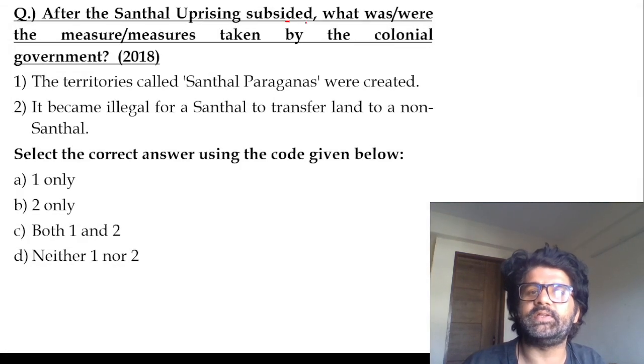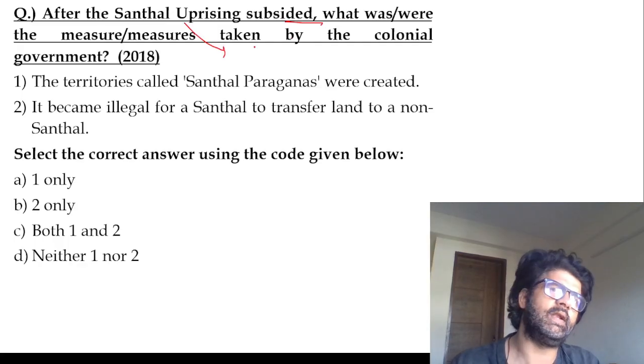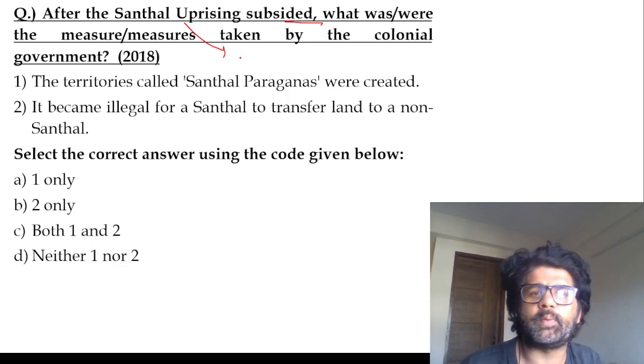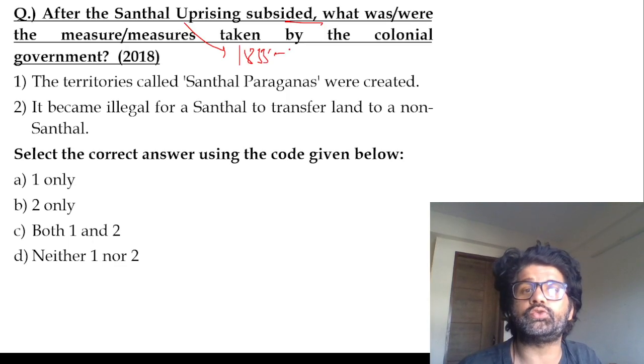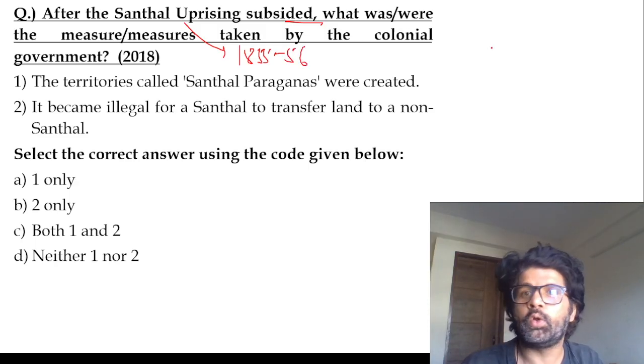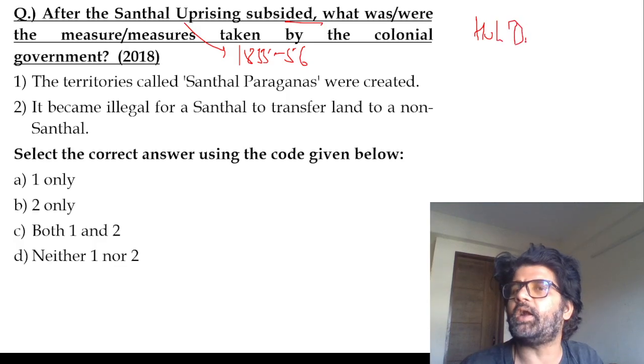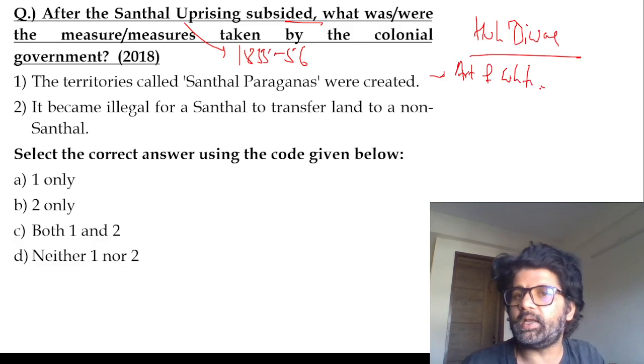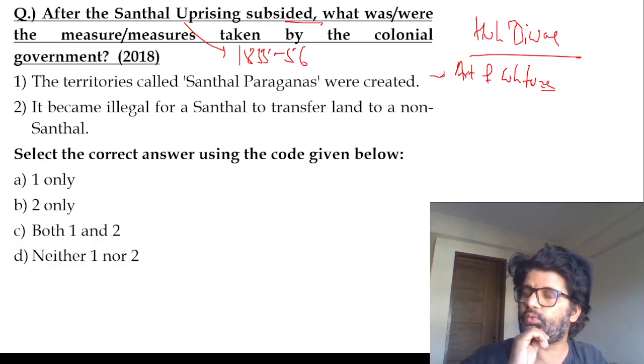Next, the Santhal uprising. Santhal rebellion 1898-99? No, this is the Santhal uprising, right? This is not the Munda uprising. Santhal uprising 1855-56, which is also known as the Hool uprising. Hool Divas. I just covered it in art and culture, the 50 most important current affairs I'm doing. Very important, guys, because then static and dynamic both mix. So you read about Hool Divas.